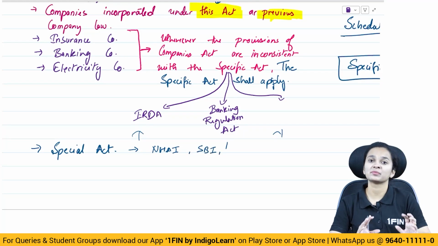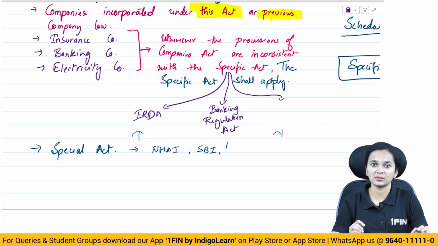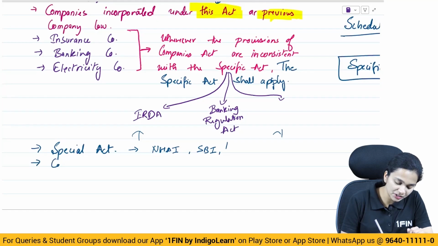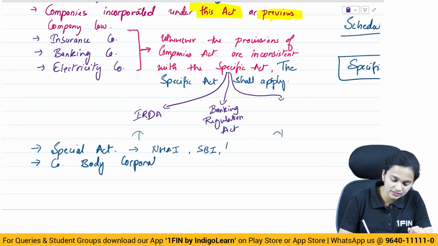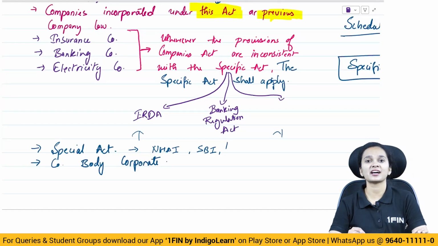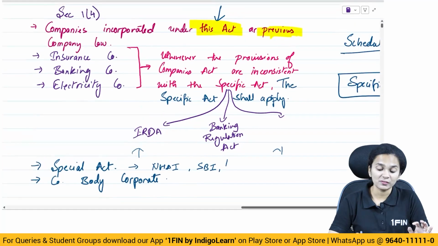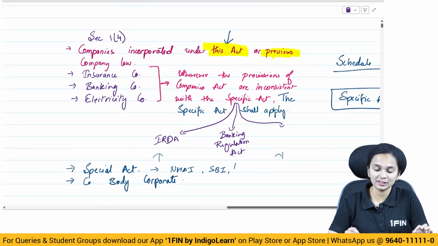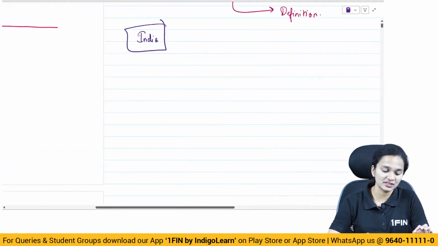So this act is applicable to the companies which have been incorporated under a special act as well, or any other company or body corporate which is notified by the government. To them, the Companies Act will apply. So a very easy and a very interesting section which talks about the applicability of the Companies Act 2013.